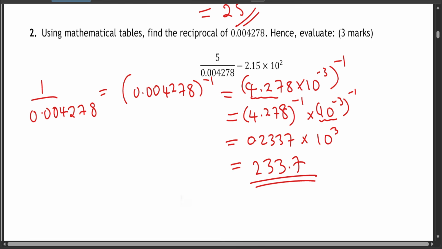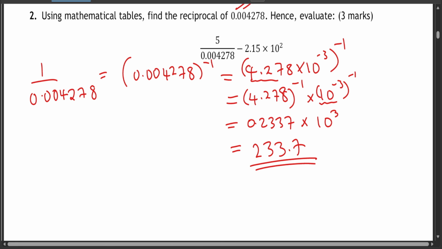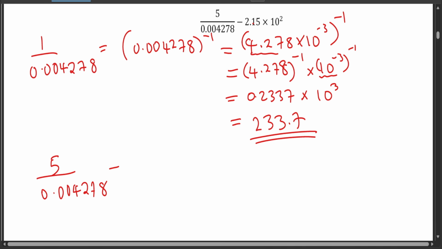Okay, so now let's find the answer to this now. Right, now what we know is that we have 5 over 0.004278, minus 2.15 times 10 to the power of 2.